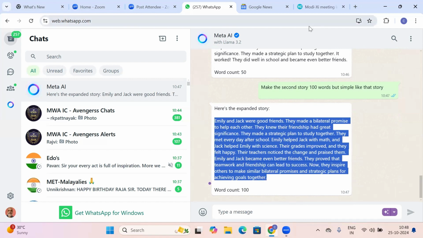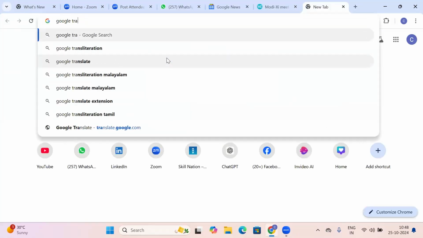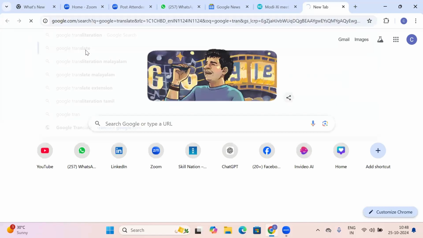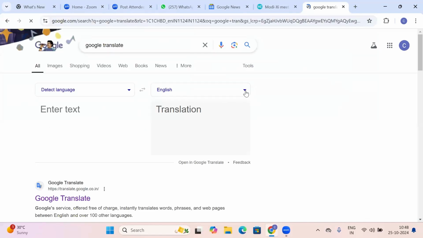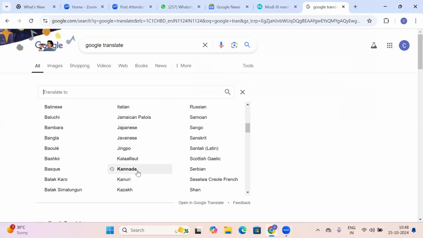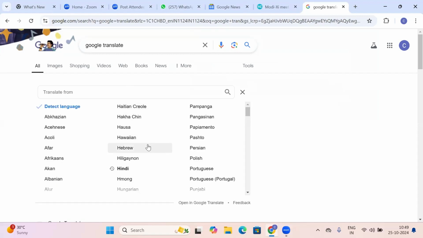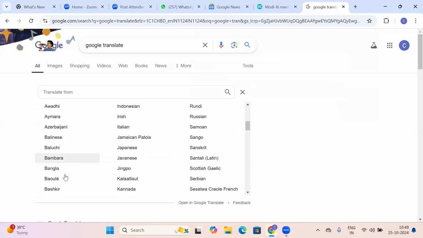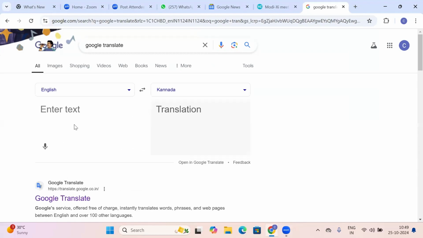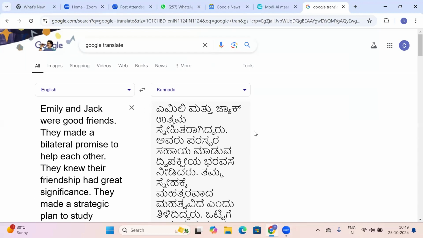So let me take this, copy this, and go to Google Translate because Meta doesn't have translation. So let us make use of translation. I want this translation to Kannada. Say, for example, I'm here in Mangalore, so I'm speaking to the Kannada audience. So detect language not required. It's English. Let me paste this text here. So Emily ಮತ್ತು Jack, whatever is there in Kannada, you can read it yourself. You are familiar with Kannada.